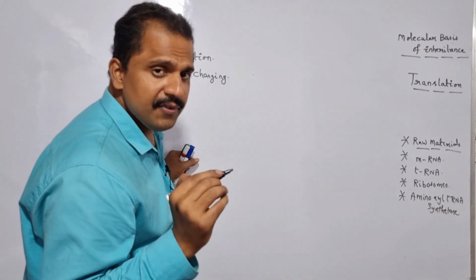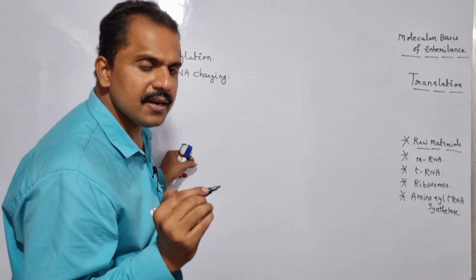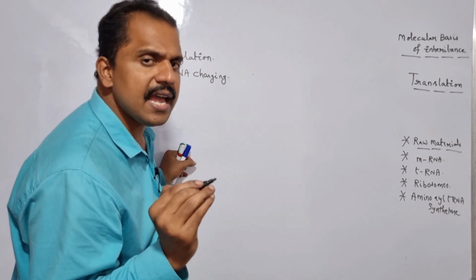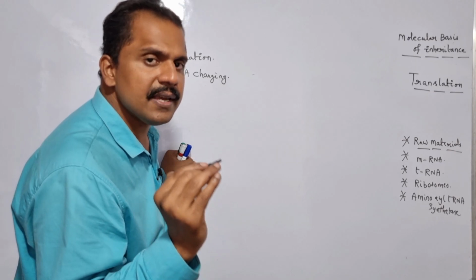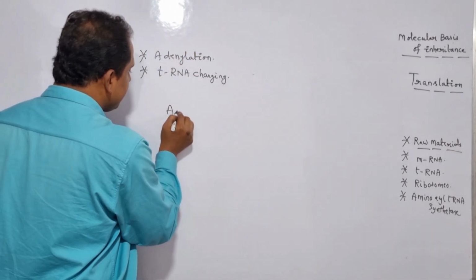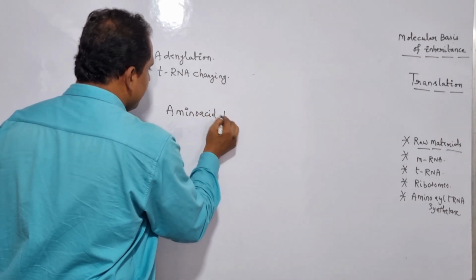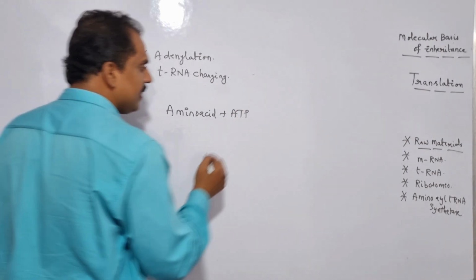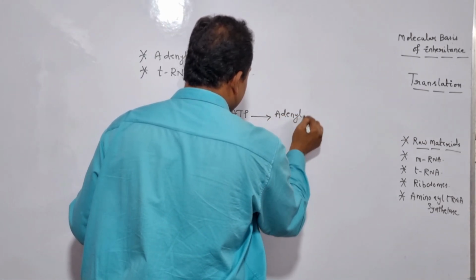So here what is adenylation? Each and every amino acid which is very specific to one particular codon in the mRNA has to interact with ATP. So once the amino acid interacts with ATP, the amino acid becomes adenylated. Is it clear? So let me write it here. Amino acid, when it interacts with ATP, becomes adenylated. Adenylated amino acid.